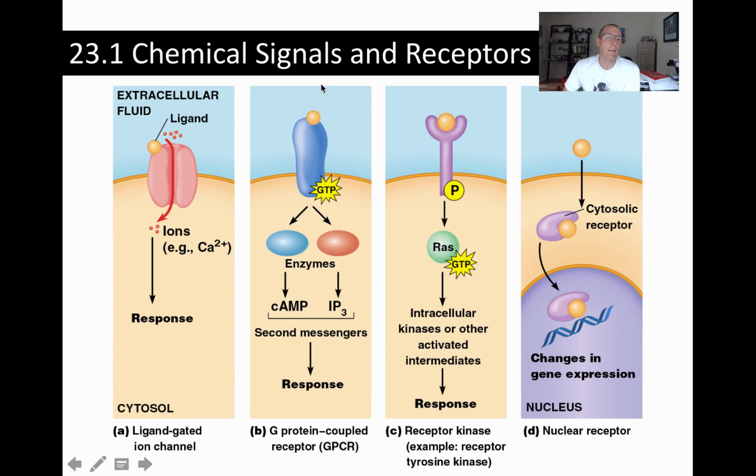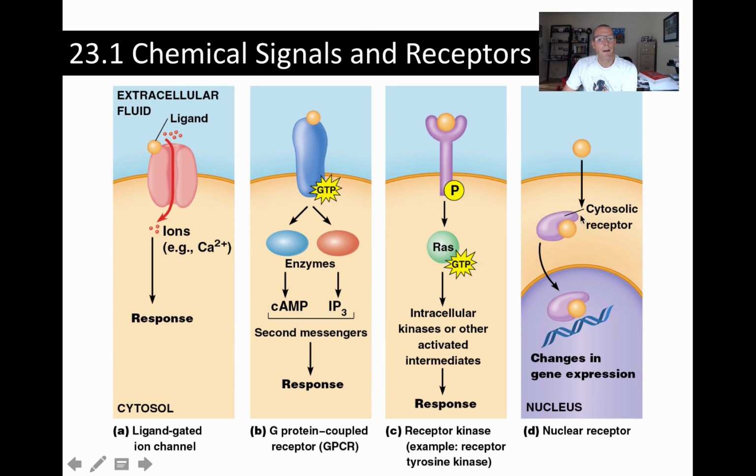We could have a system where a ligand binds to a G protein coupled receptor, and that in turn turns on a number of enzymes which interfere with second messenger levels, and that elicits a response. We could have a protein kinase being activated, so the ligand binds to a receptor, and then we have a protein kinase activating a molecule such as RAS, and then we have a lot of protein kinases in the transduction cascades giving us a cellular response.